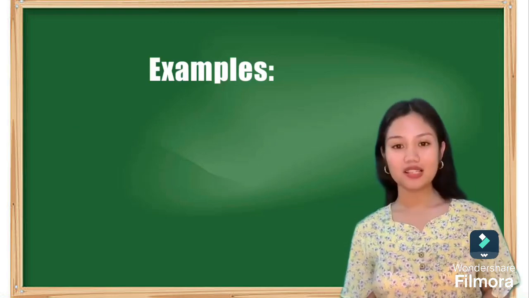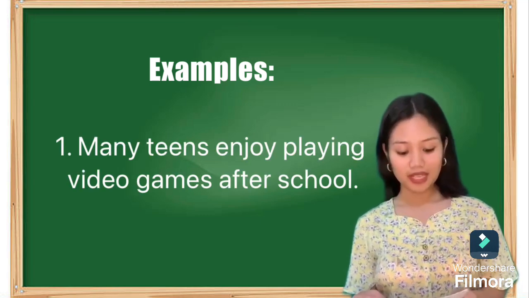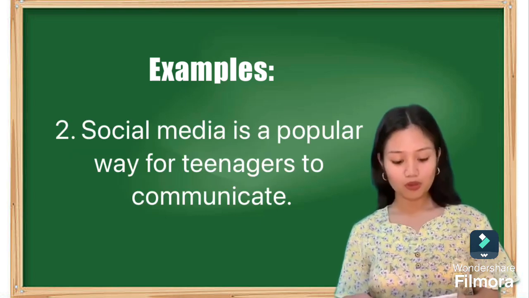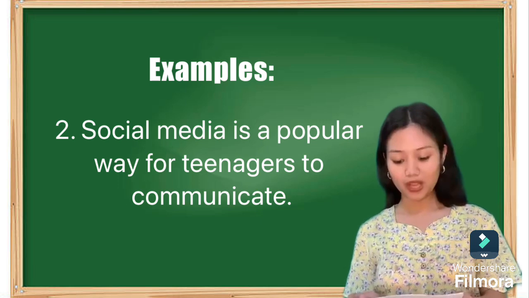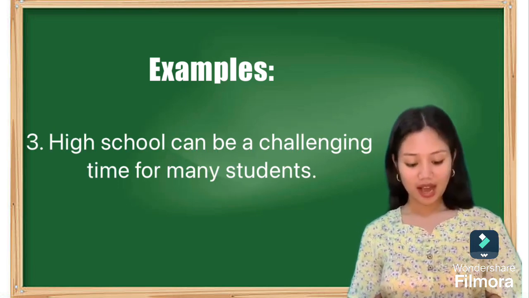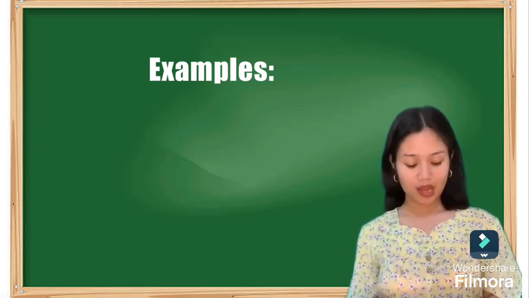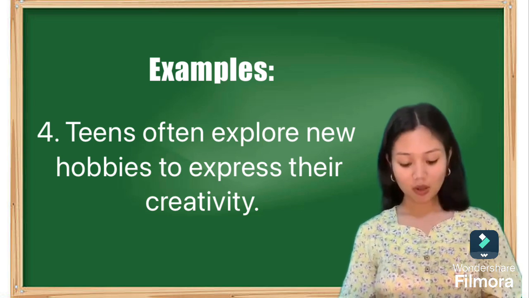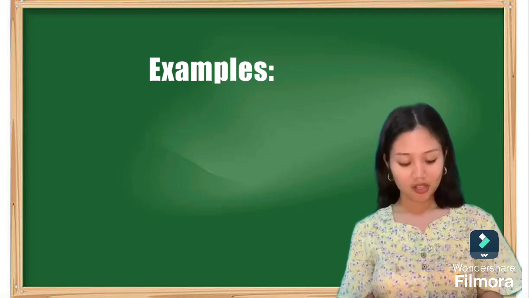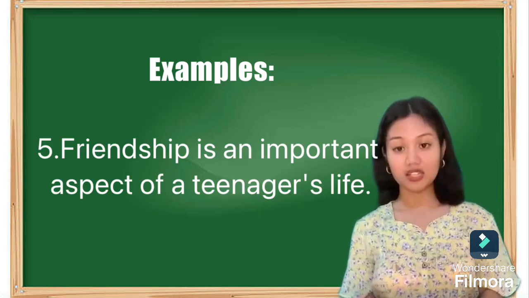So these are the examples of declarative sentences. Number 1. Many teens enjoy playing video games after school. Number 2. Social media is a popular way for teenagers to communicate. Number 3. High school can be a challenging time for many students. Number 4. Teens often explore new hobbies to express their creativity. Number 5. Friendship is an important aspect of a teenager's life.